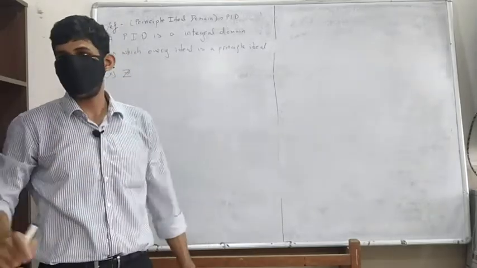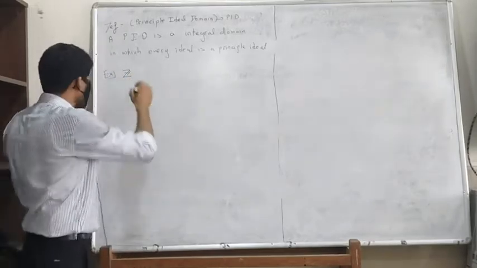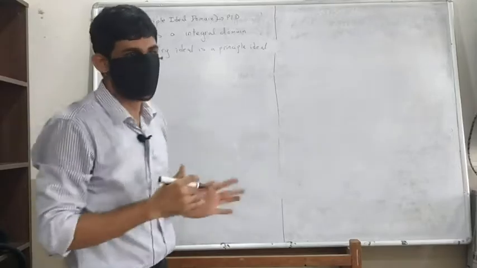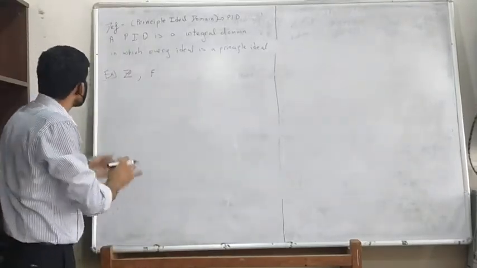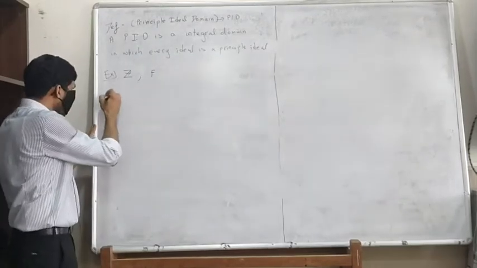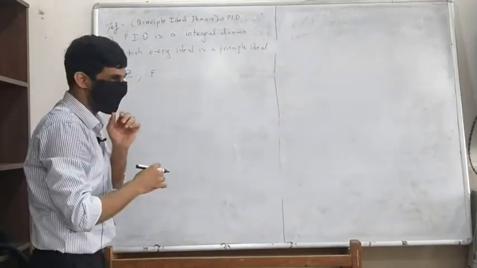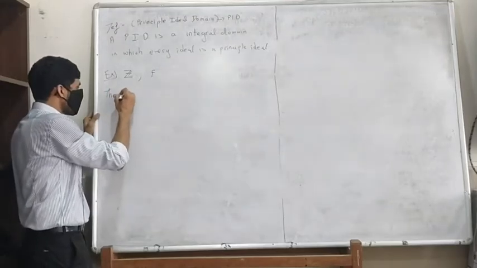F[x] we need to prove. So we have one here, and the other one is of course fields, which is not such a nice example, but nevertheless it is a PID. So these are two examples which we have, and our intention is to put in a lot more examples here by just proving that F[x] is a PID.